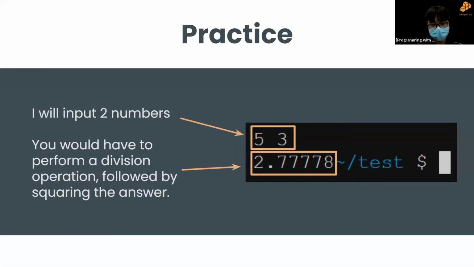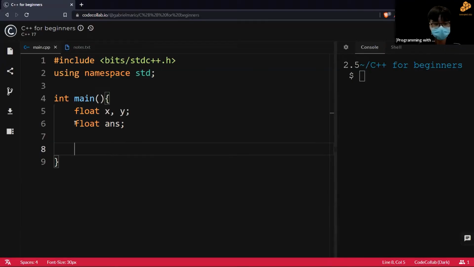Okay, so now that I've already declared the 2 numbers that I want to use, I have to input them. So input is your cin, double right arrow, your first variable, double right arrow, your second variable. That will be how you input. So now let's make the answer.